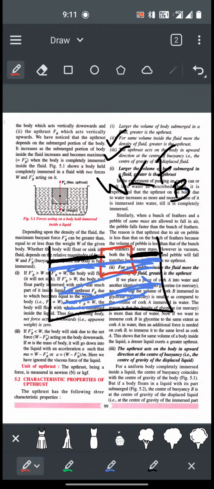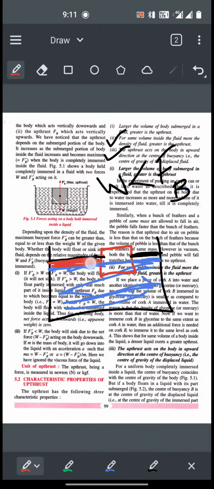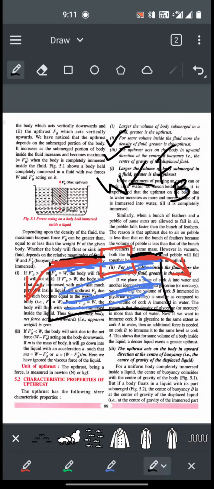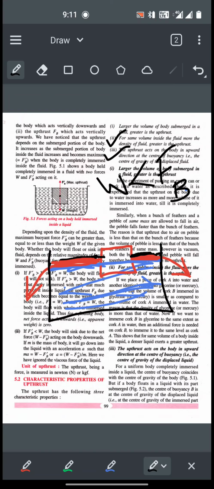Now this amount, I'm showing it by red. This amount of the liquid is what is called the displaced liquid, because it is displaced from its original position. If the vessel was already completely filled up, when we place the body in the liquid, the liquid will spill out of the vessel. So that is the displaced liquid, remember. Initially, if the vessel was not completely filled up, then the liquid level will rise up. So that is what is called the displaced liquid, remember.